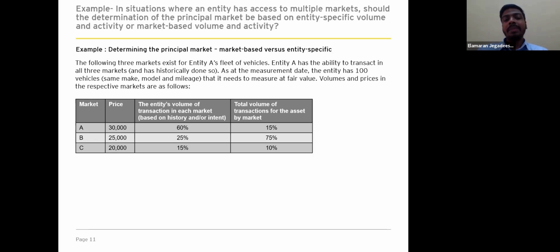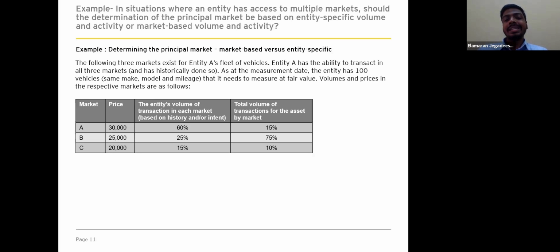The markets are A, B, and C. These are hypothetical numbers just for illustrative purposes. For market A, the price is 30,000. For market B, it's 25,000. And for market C, it is 20,000. The entity's volume of transactions in each market is, for market A, a significant 60%, for market B, 25%, and for market C, 15%. And the market's total volume of transactions for the asset is, for market A, 15%, market B, 75%, and market C, 10%.